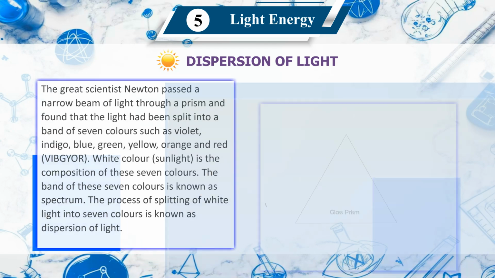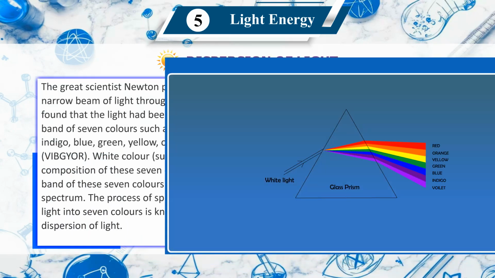Dispersion of light. A great scientist, Newton, passed a narrow beam of light through a prism and found that the light had been split into a band of 7 colors, which are violet, indigo, blue, green, yellow, orange and red. VIBGYOR. White sunlight is the composition of these 7 colors. The band of these 7 colors is known as the spectrum. The process of splitting of white light into 7 colors is known as dispersion of light.